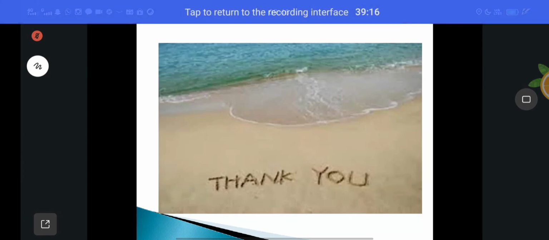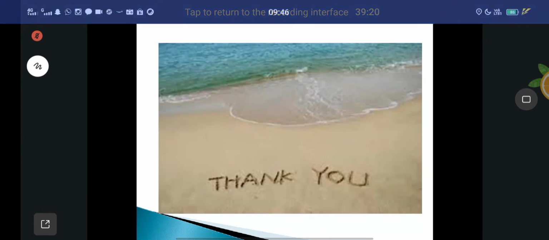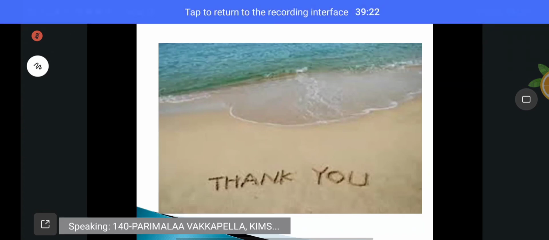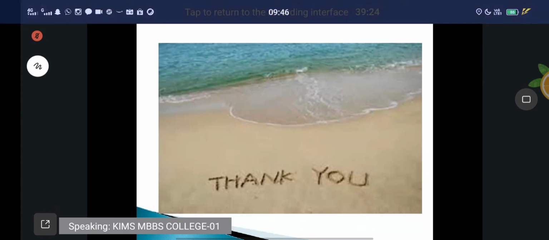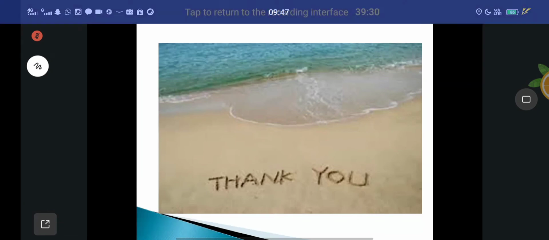Roll number 140. What are the terminal branches of the popliteal artery? Anterior tibial artery, posterior tibial artery. That is what I am asking. Are you clear, all of you? Where is the popliteal artery divided into 2 terminal branches, the anterior tibial artery and the posterior tibial artery?